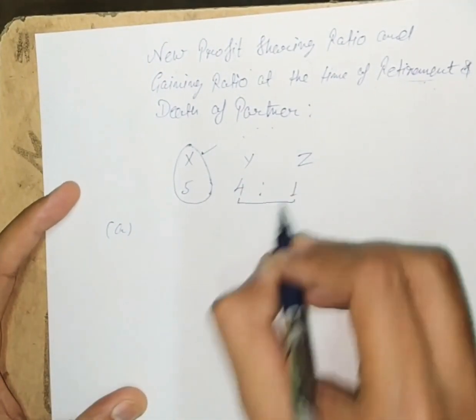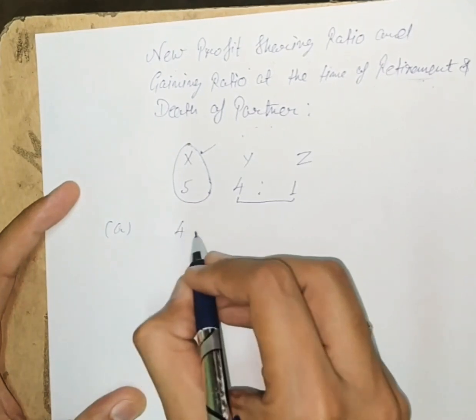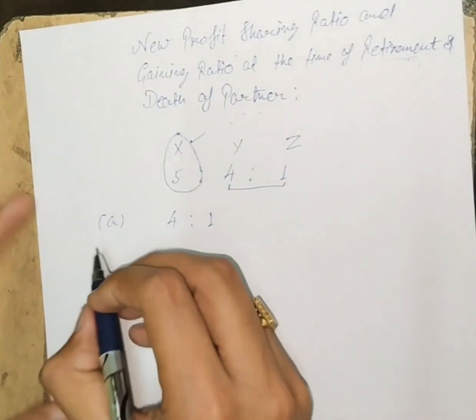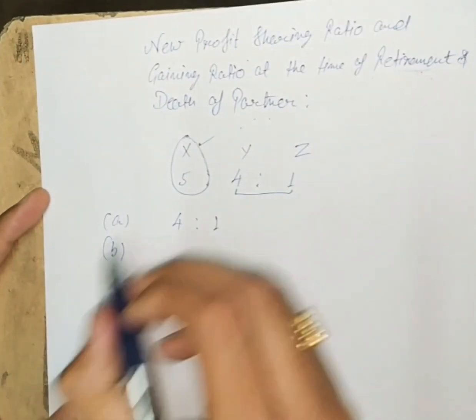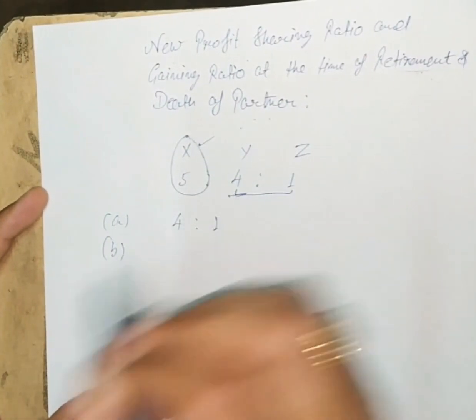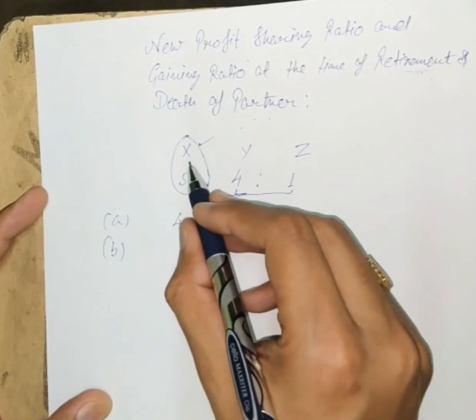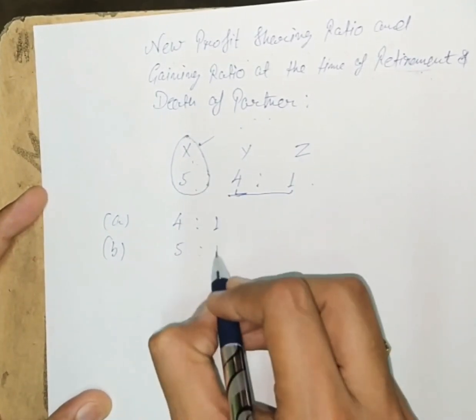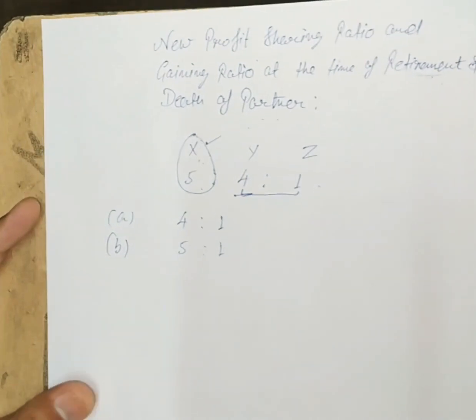So the ratio between Y and Z will be 4 is to 1. Same as case B, now Y retires, so we will strike out Y and the ratio between X and Z will be 5 is to 1, and so on. This is what we call striking out the retiring partner. Is it clear?